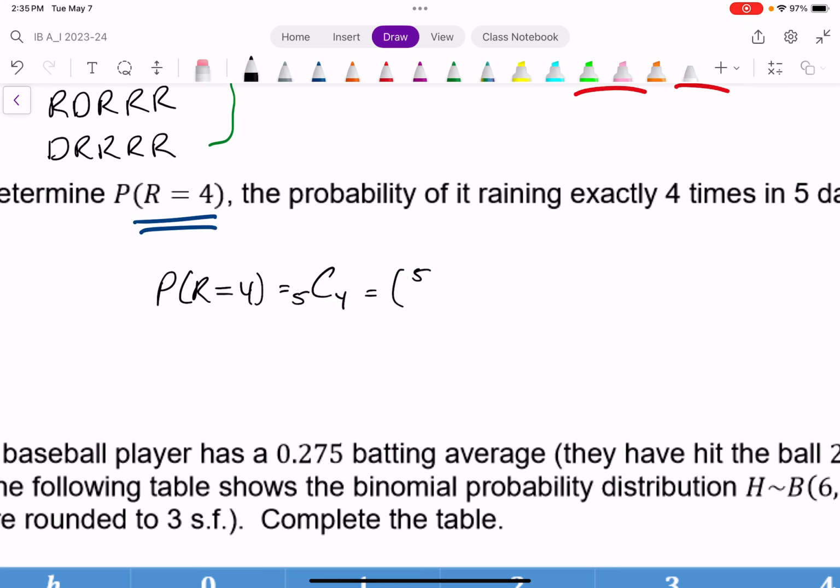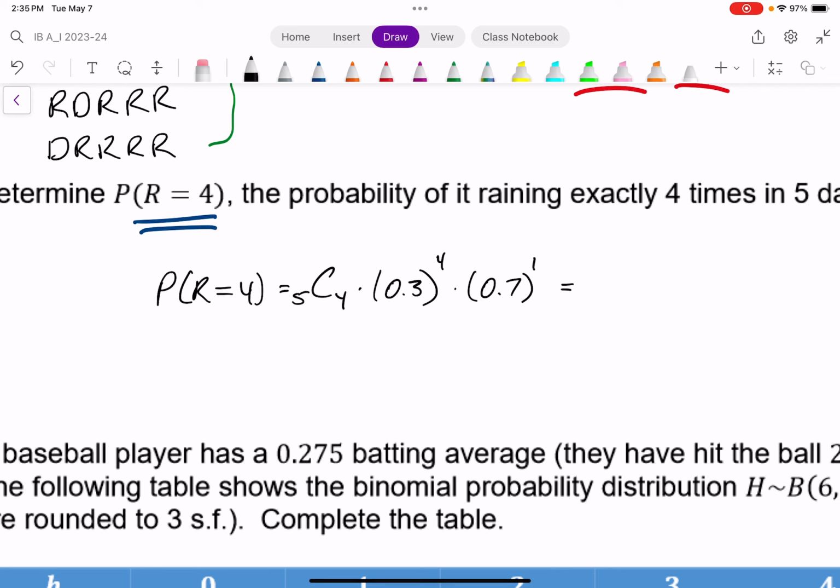Actually, I'll just stick with the first notation. Times the probability of success, which is 0.3, to the power of how many times we're having it be successful, which is 4 times. All that multiplied by the probability of failure, which in this case is 0.7, to the power of how many times it would not rain, which is once. So if it's going to rain 4 times, that means it's not going to rain once.